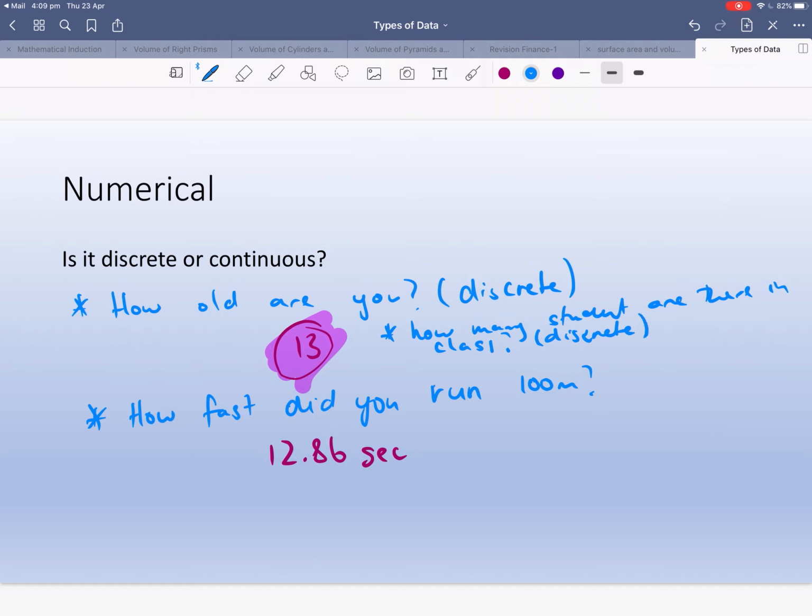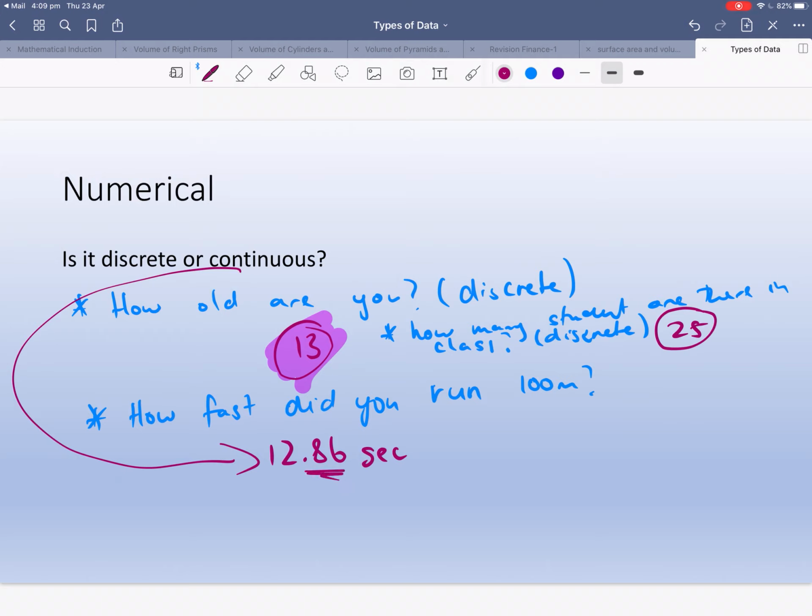Because we're going to say, I don't know, 25. We don't say 25.5, or 24.7. There's a certain amount of numbers. So discrete is anything where you have a whole number, and sometimes they're called counting numbers. Now, continuous ones are ones that have a decimal point.